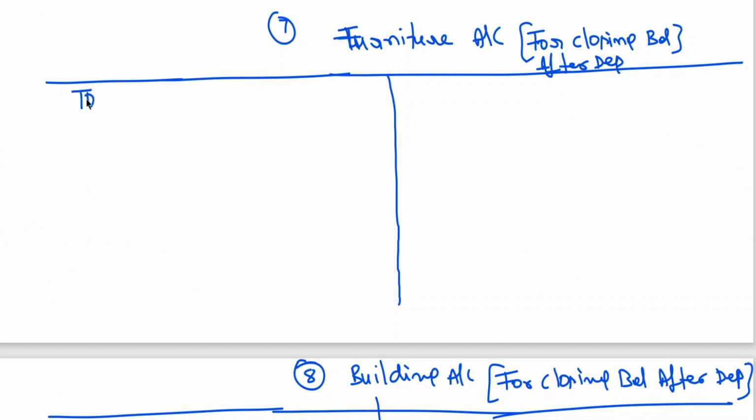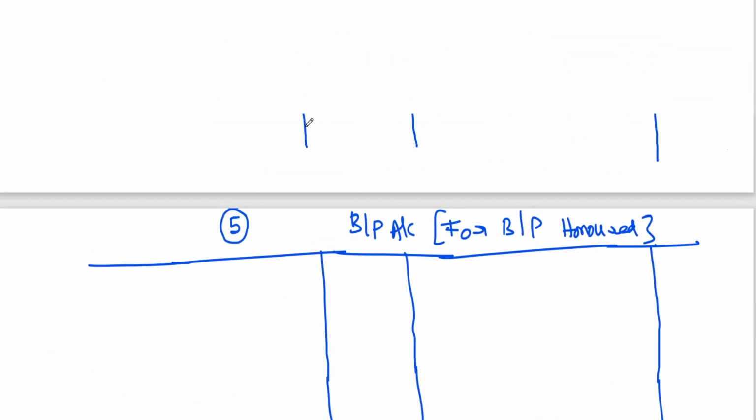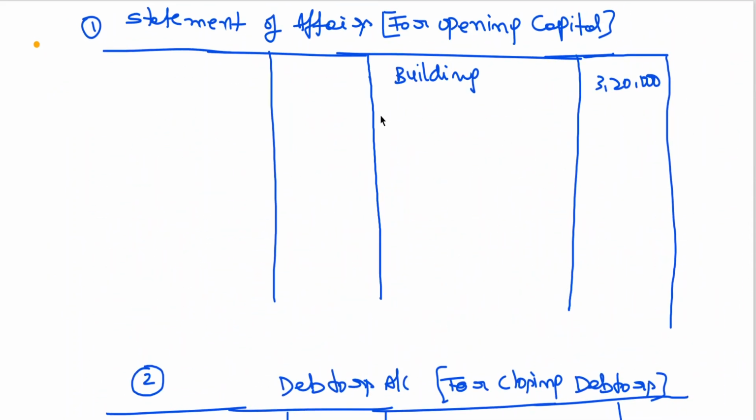Furniture balance brought down 60. Balance carried down 8. Furniture opening balance sheet 60.